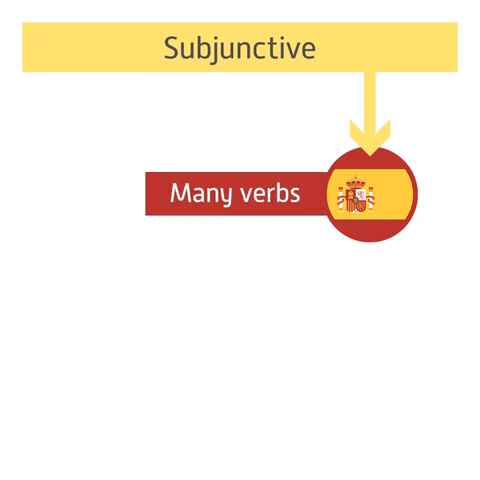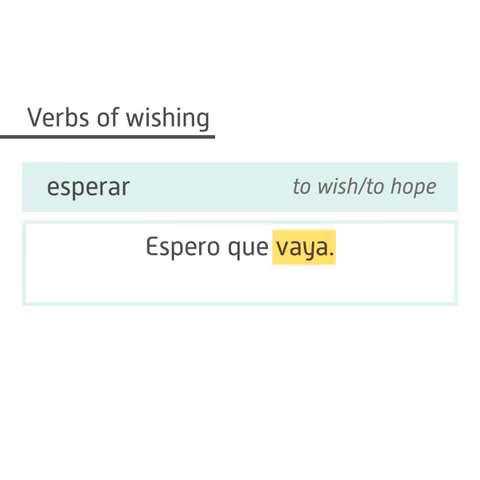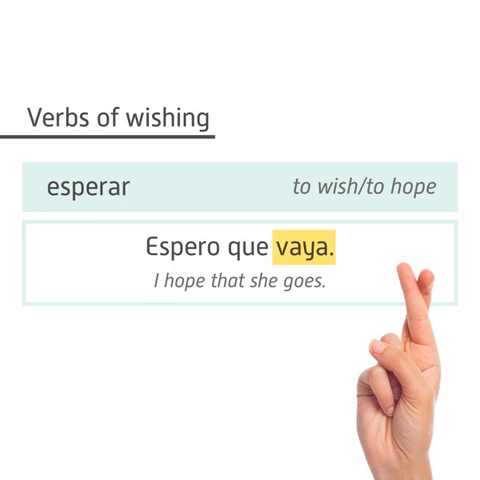Many different Spanish verbs will trigger the subjunctive, but just in case you're uncertain, let's look at some general rules. First, verbs of wishing, including esperar, meaning to wish or to hope, trigger the subjunctive. For example, espero que vaya, meaning I hope that she goes, is using the subjunctive.